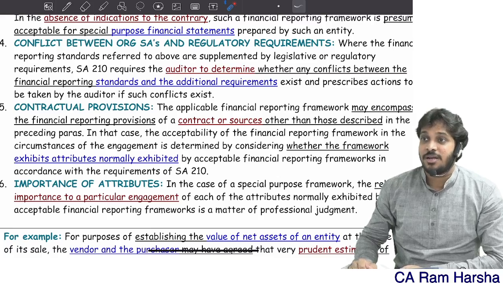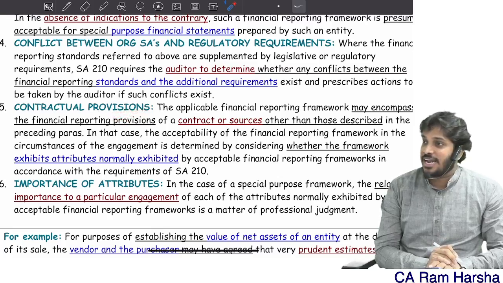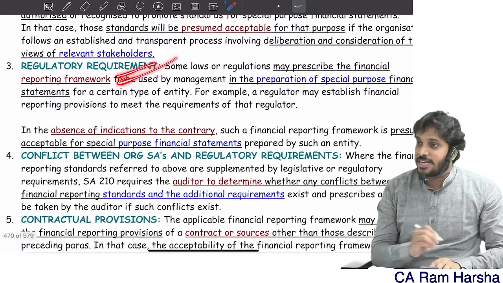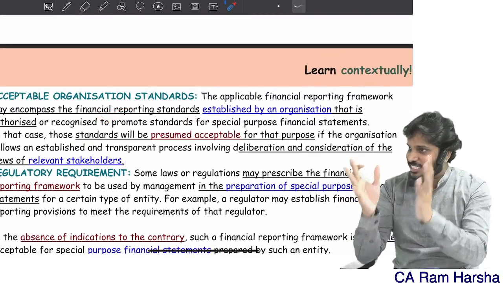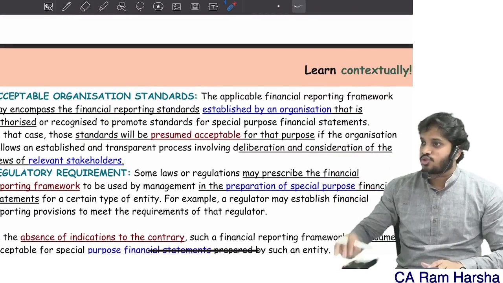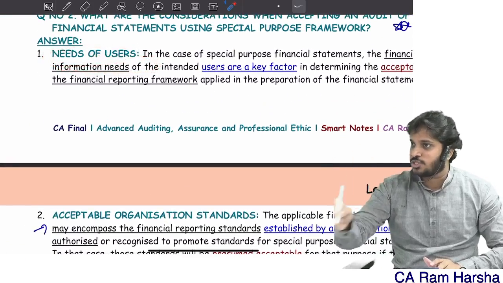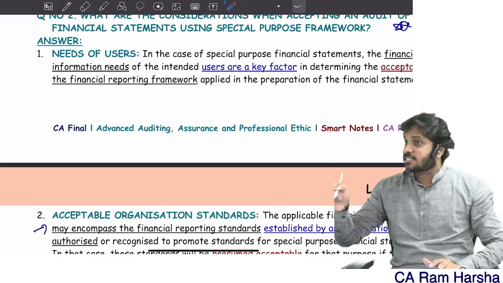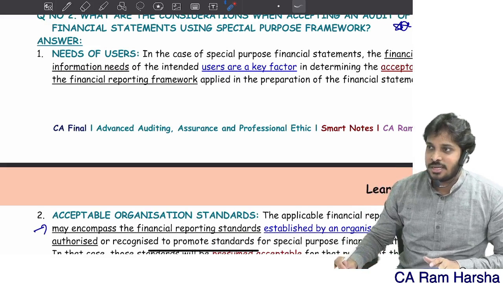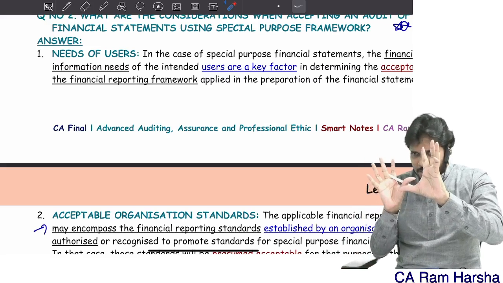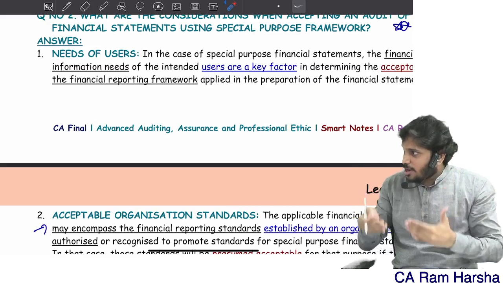Why are they not acceptable? Because the financials are not prepared in accordance with the contractual provisions of the grant, not prepared as per the regulatory requirement, if at all there is one, and not prepared as per the respective organizational standards, if at all there are any. So I will not accept. Our financial statements are not considering the need of the special user. If they are unacceptable, I will not accept. Understood? These are the two major questions. Especially the second question is what people mainly confuse, as they don't understand the context of the discussion here.